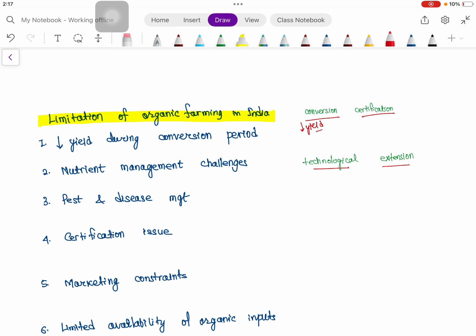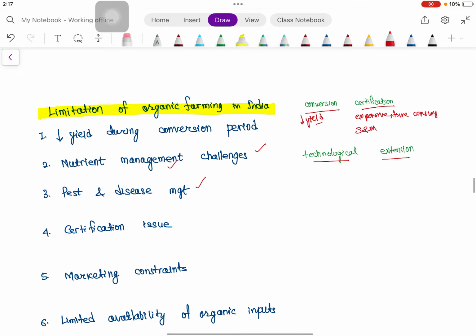Certification is actually third party certification, so this is expensive also, and not easy, time consuming, and basically small and marginal farmers will find it difficult to comply with the certification standards. Then technological: some nutrient management challenges will be there because there is not so much production of bulky organic manure or vermicompost. So shifting into organic farming, we will first address this issue, nutrient management challenges, and pest and disease management.